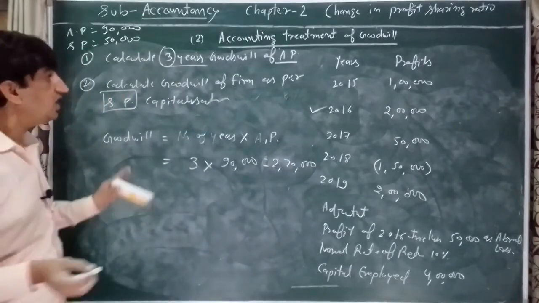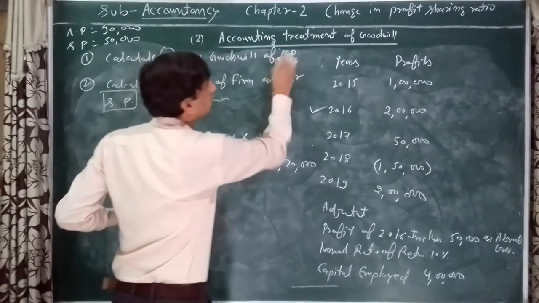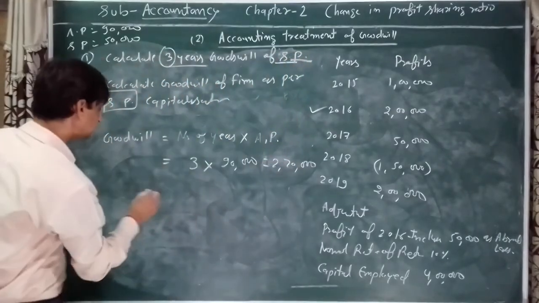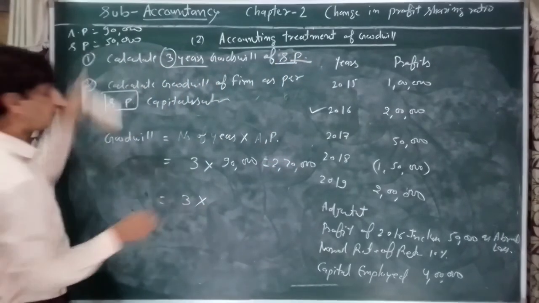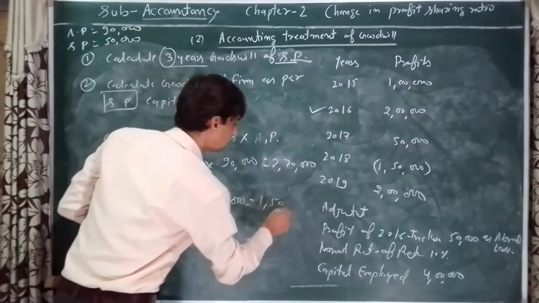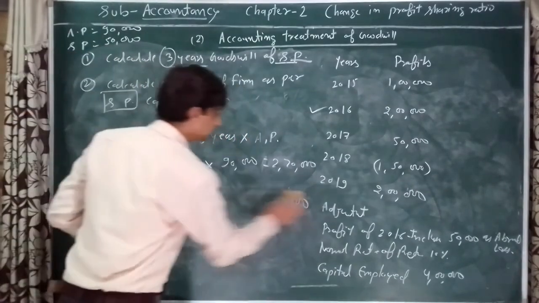Is it clear? If it is given as 3 years goodwill of super profit, then we apply super profit 50,000, so your answer will be 3 into 50,000, which is 1,50,000.